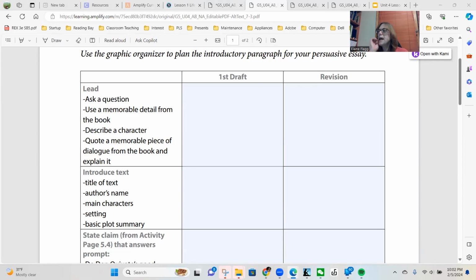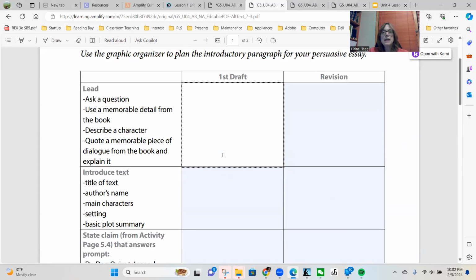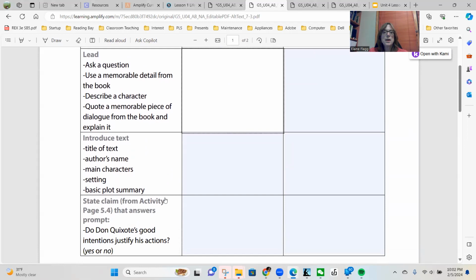All right. So now, the persuasive essay rubric is located in your student resources section of the activity book, SR3. So we can take a look at the persuasive essay rubric in a little bit. Okay. So now we need to write our introductory paragraph.